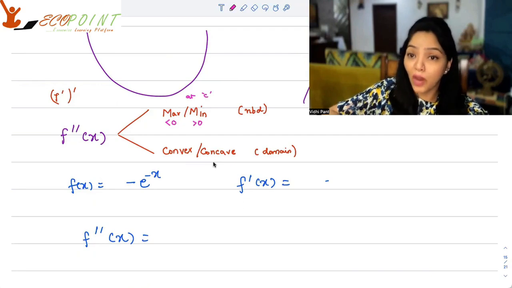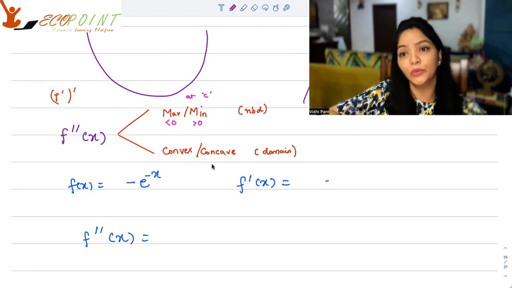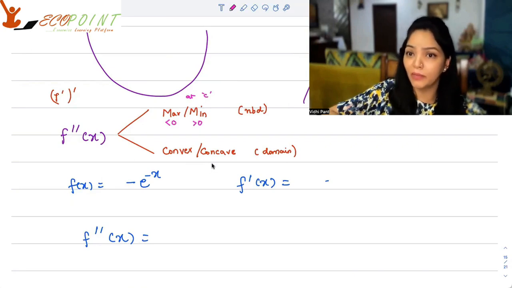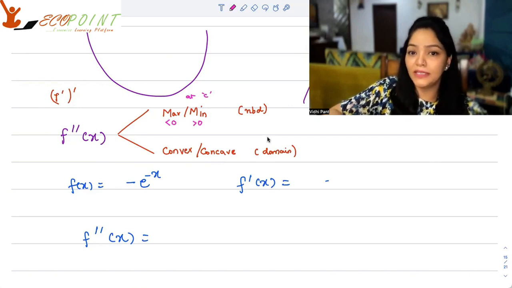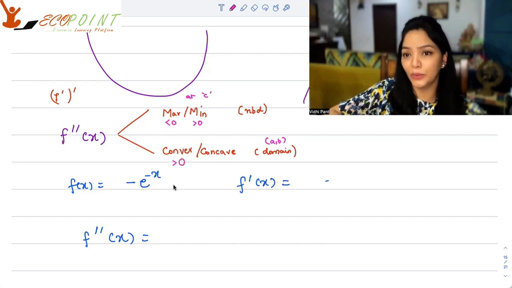Now, you are asked questions even in basic maths related to convexity, concavity, maxima, minima. So this is basic only. When you see the double derivative in a particular interval, if I'm seeing it in the entire domain AB, and I see that the double derivative is greater than 0, that means my function is actually a strictly convex function.